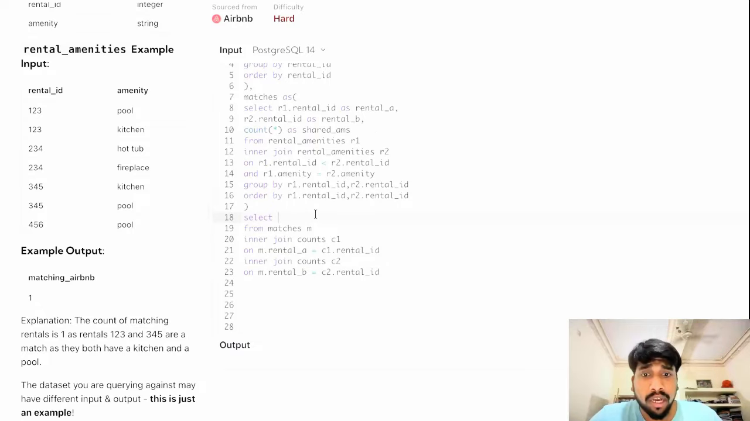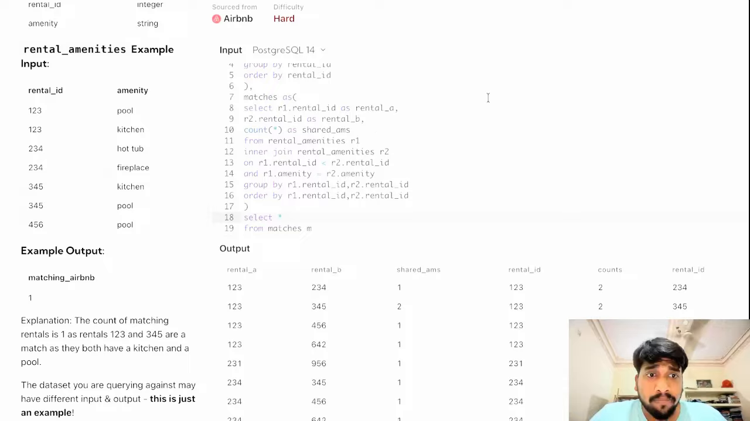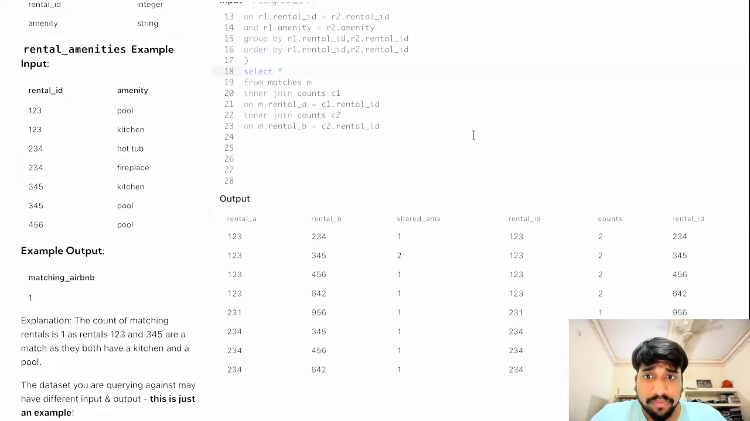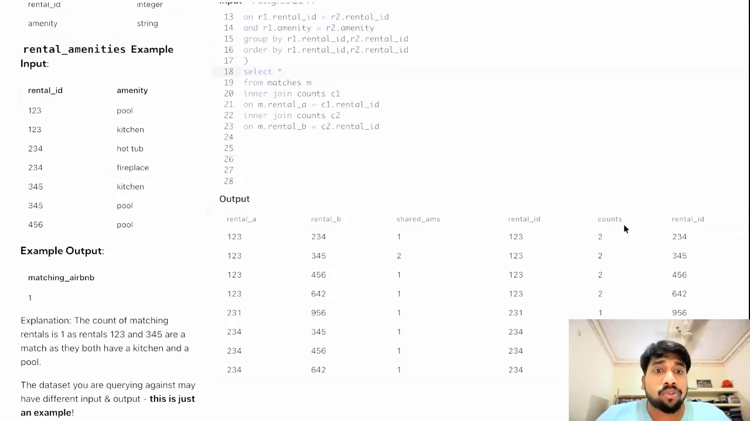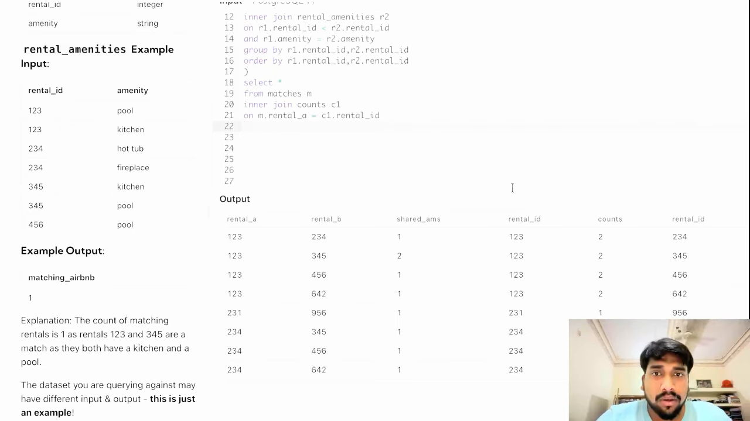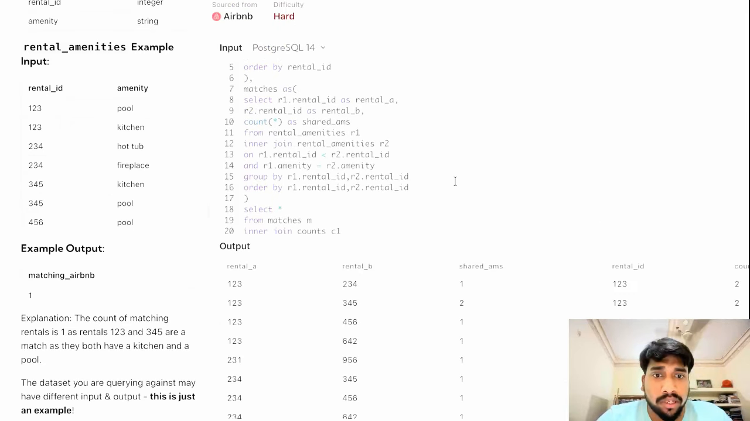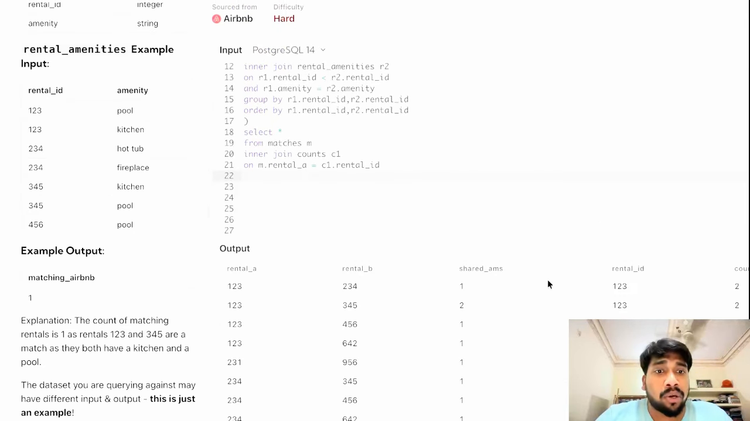Okay, I have not put star. Now we can see here for the first table, for 1, 2, 3 and 2, 3, 4, the shared amenity is 1, but the actual counts are 2. I guess if we do not join this one as well, this is not necessary to be honest. We can only do this join as well. See, the counts are not the same, which means this is not a valid pair. But for this, the count is the same, which means this is a valid pair.